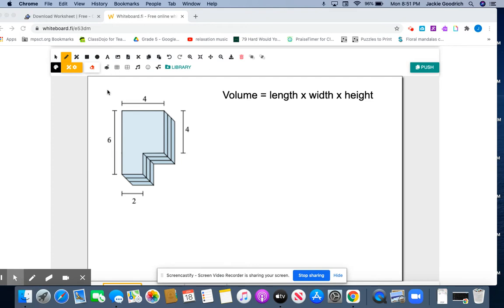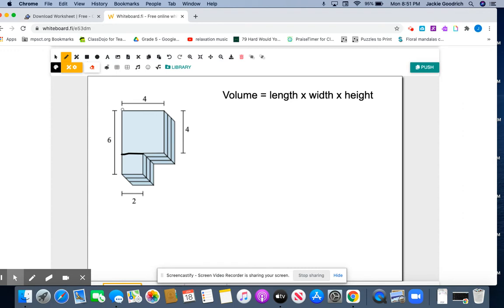To find the volume of it, you're going to split it up into two different boxes. And there's two actually different ways that you could choose to split this up. You could choose to split it up right here, or you could choose to split it up into a big one and a smaller one. And that's what I'm going to do. I'm going to choose to split it up like this.